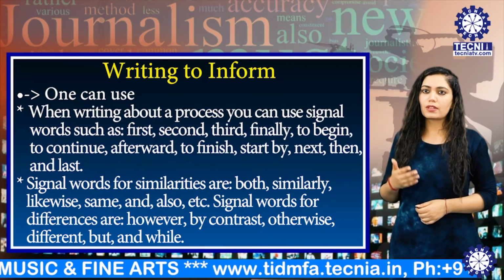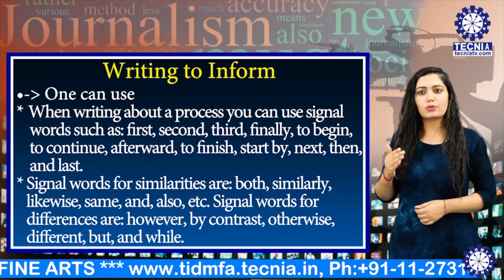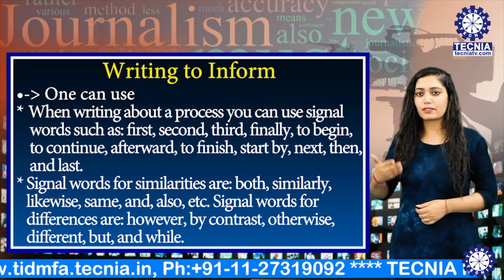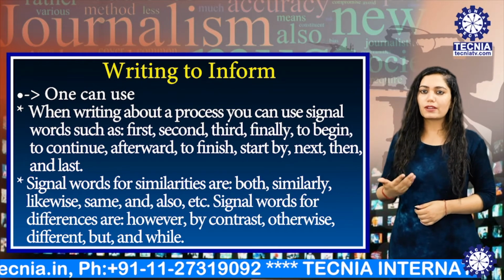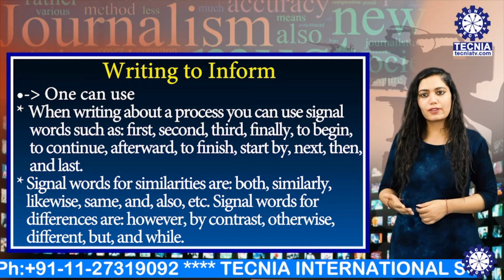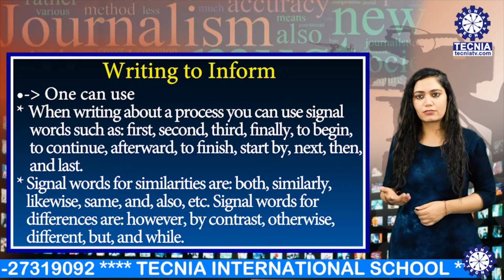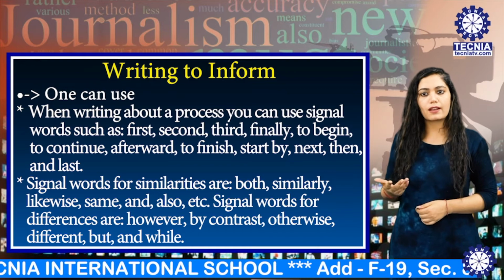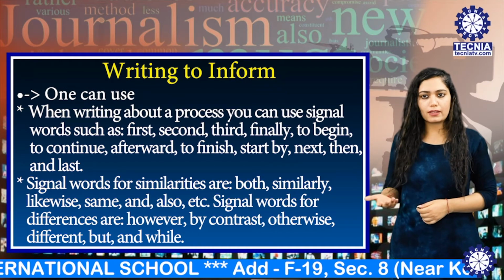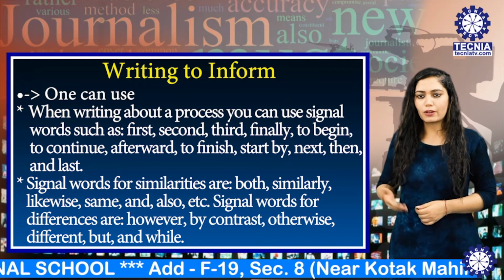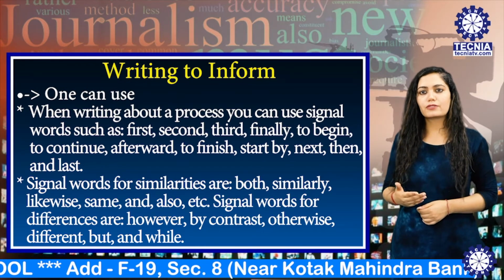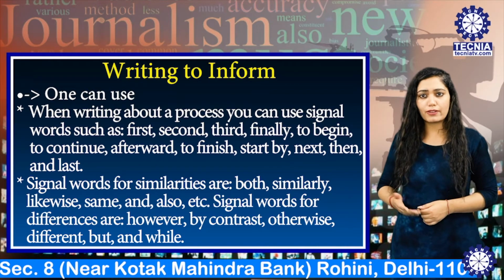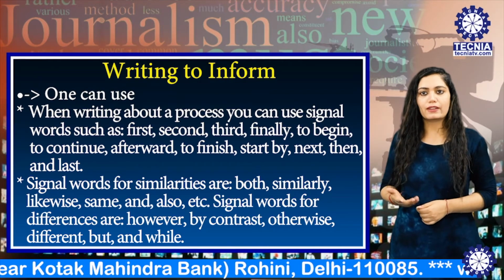When writing about a process, you can use signal words such as first, second, third, finally, to begin, to continue, afterwards, to finish, to start, next, then and last. Signal words for similarities are both, similarly, likewise, same and also etc. Signal words for differences are however, by contrast, otherwise, different, but and while.